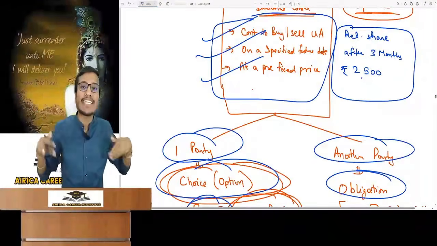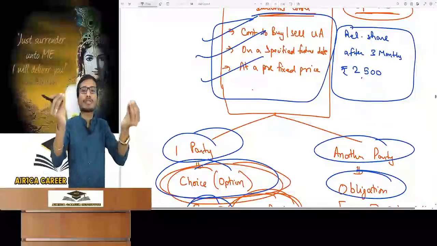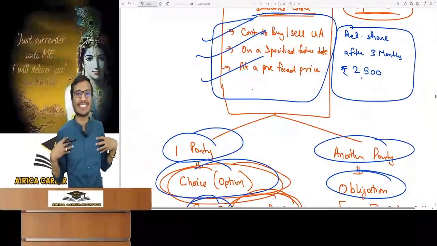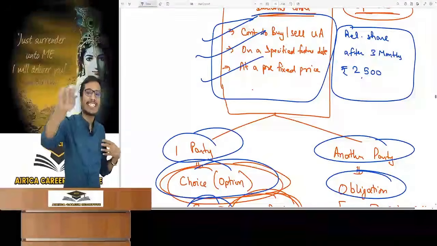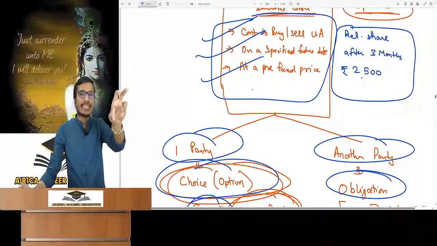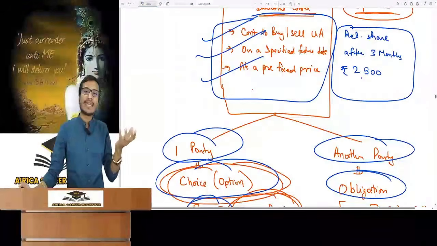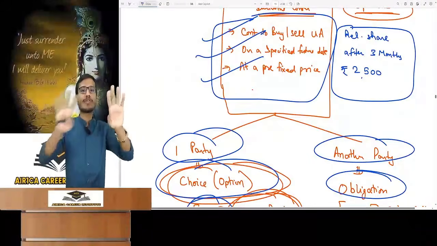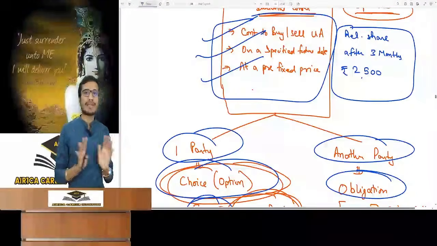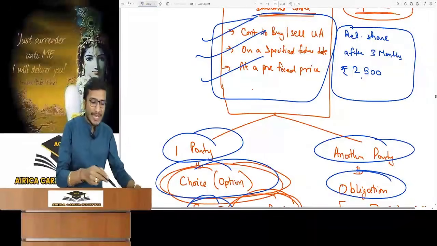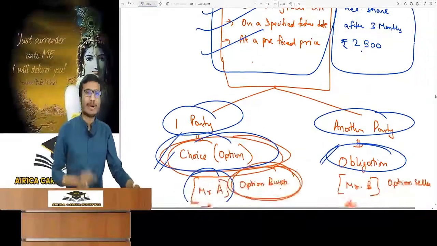If I want, I will buy it. Otherwise, I will not buy it. It is my choice. He has an obligation on his part. If I want to buy after 3 months, then he will have to sell it. He can't refuse. And if I say that I am not buying it, he can't do anything. I can sit peacefully at home. Did you get it? Because I have a choice and the other party has an obligation.